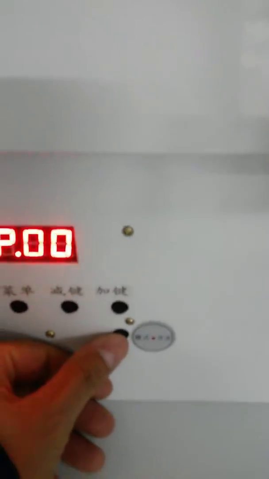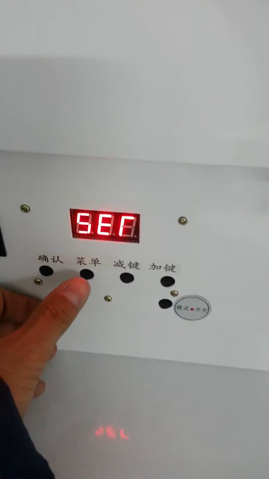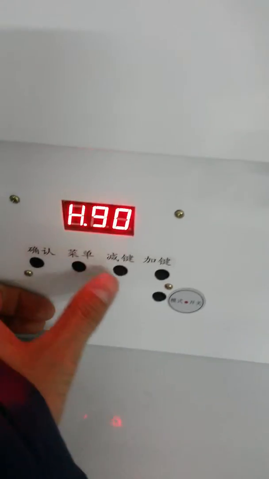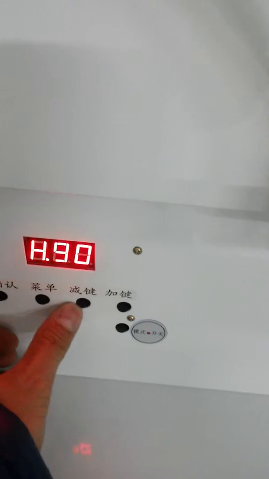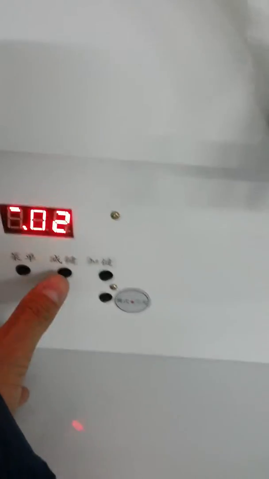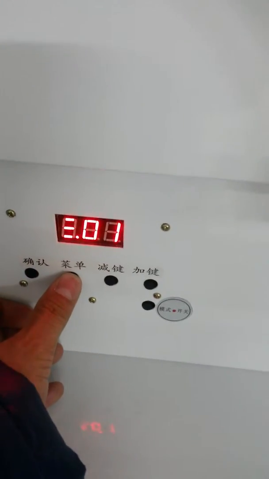Press this button first, and this setting. This is the menu button. This is highest temperature, no temperature, price, first drink price, second.